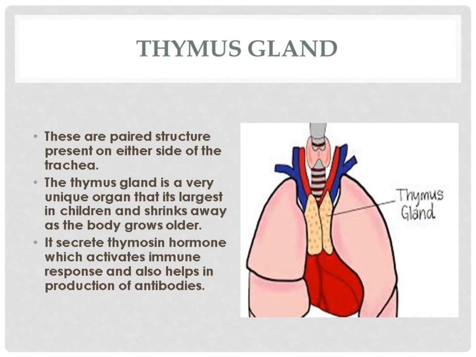Thymus gland. These are paired structures present on either side of the trachea. The thymus gland is a very unique organ. It is largest in children and it shrinks away as the body grows older. It secretes thymosin hormone, which activates immune response and also helps in the production of antibodies.